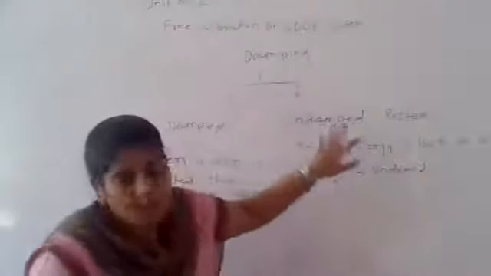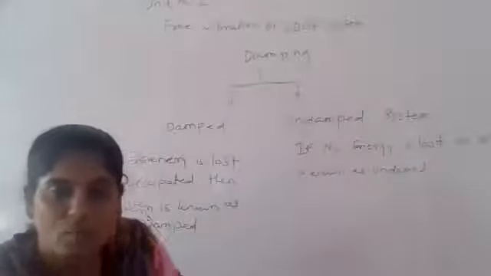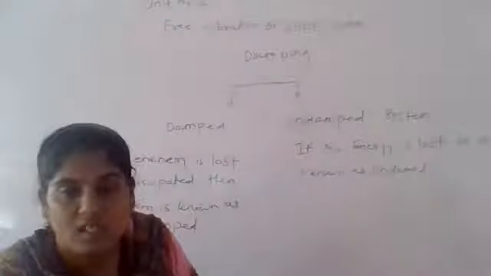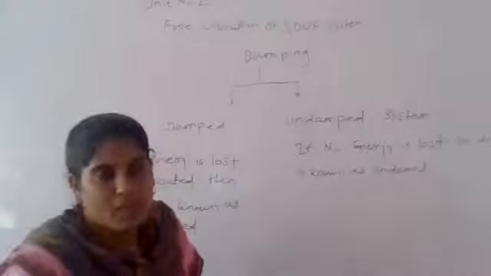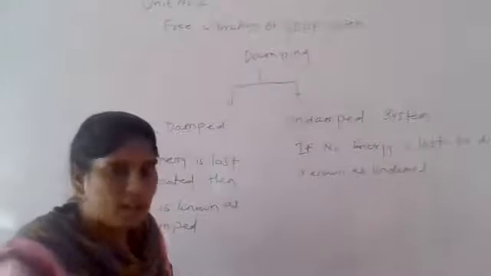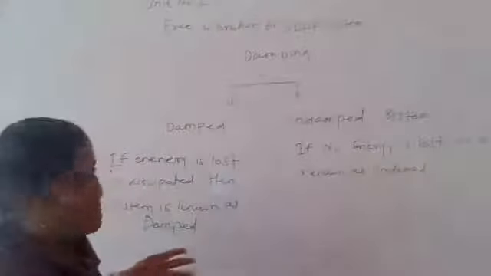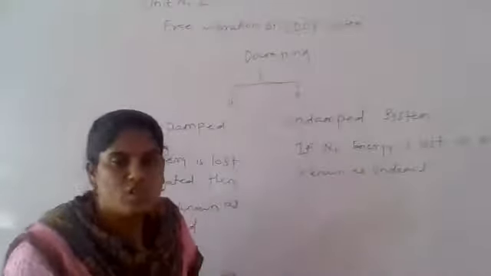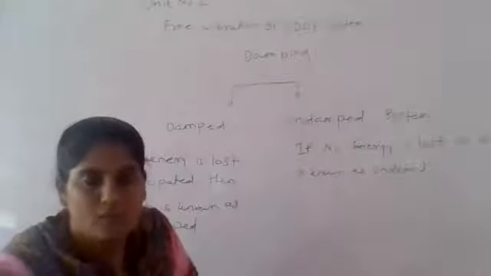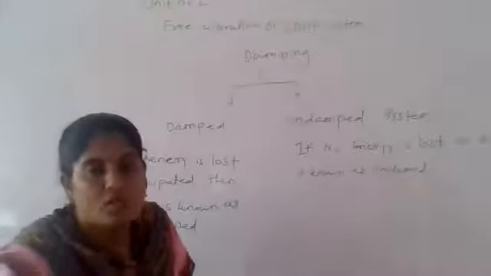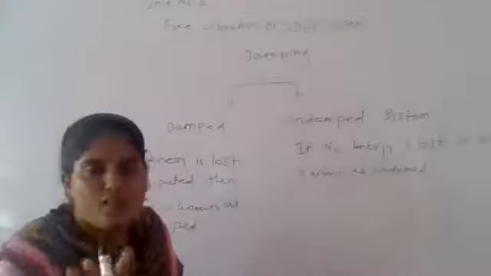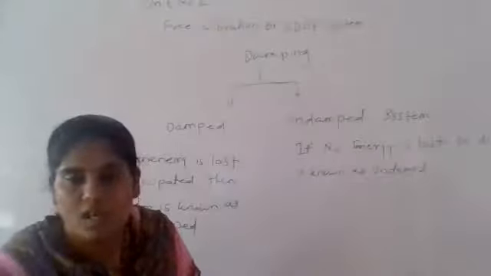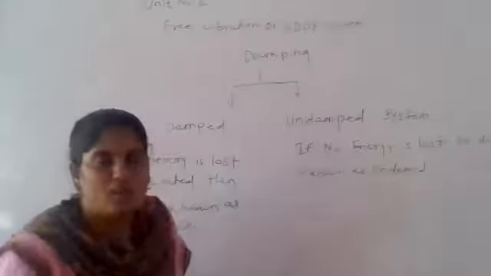So you can see here, there are two types: the damped system and the undamped system. Based on the vibrations, there are two types: free vibration and forced vibration. And based on damping, again there are two types: the damped and the undamped system. Based on free vibrations, again there are two types: free vibration of damped and free vibration of undamped. And based on forced vibration also, there are two types: forced vibration of damped and forced vibration of undamped. In this way, four major parts occur, and based on this basic concept, four major derivations are included in unit number two and unit number three.